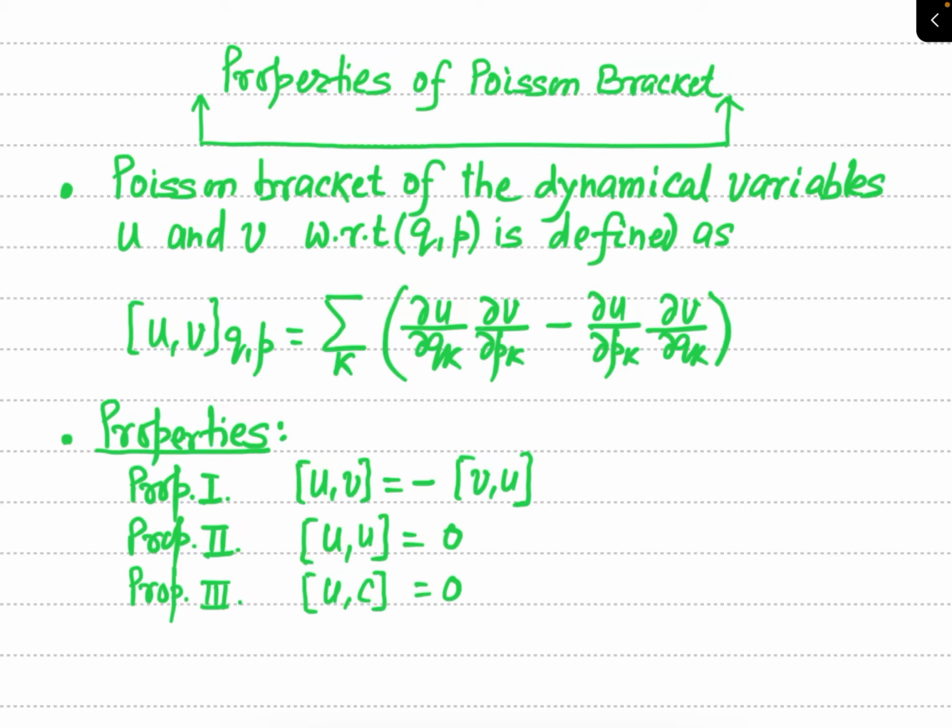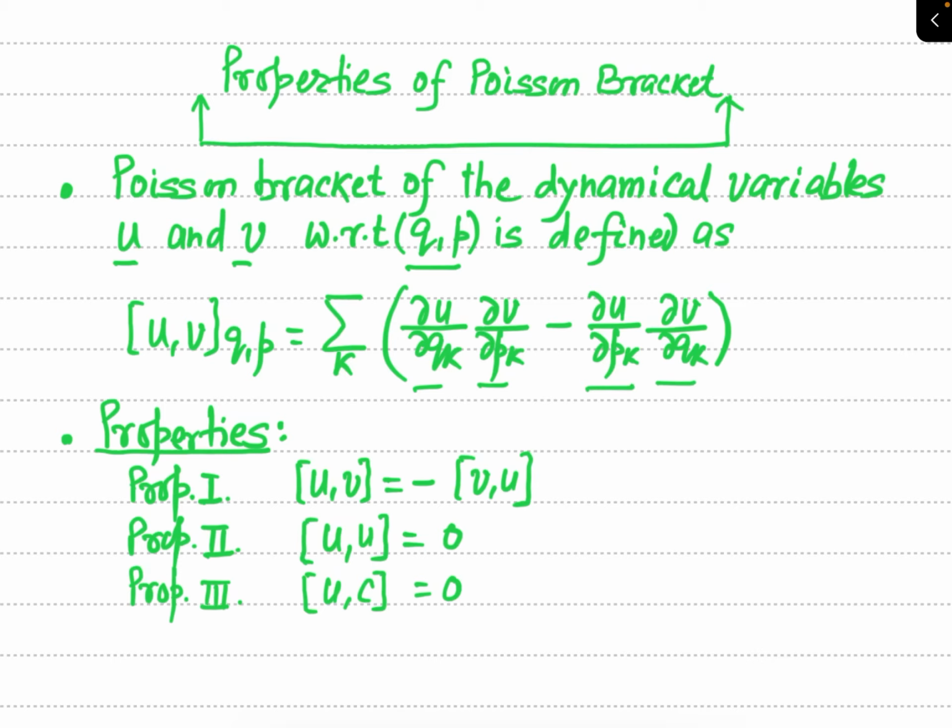You have seen how Poisson bracket of two variables is defined. In fact, we have defined in this manner the Poisson bracket of two variables u and v with respect to the conjugate variables q and p. Poisson bracket of u and v with respect to q and p you have defined like this: summation over k del u by del qk times del v by del pk minus del u by del pk times del v by del qk.